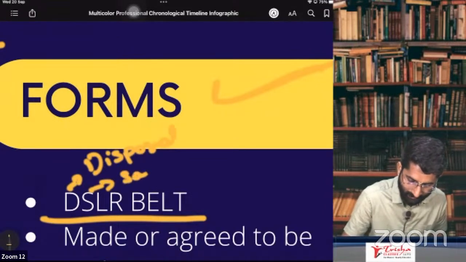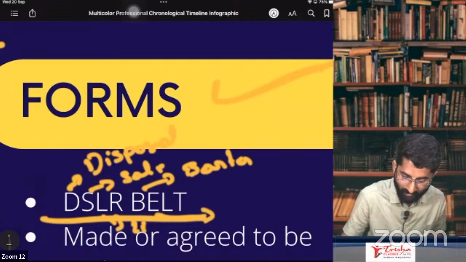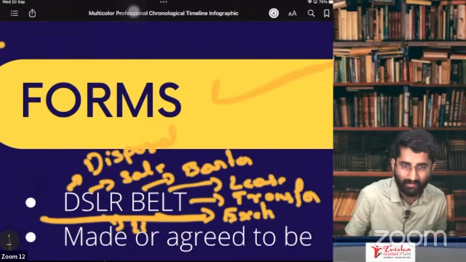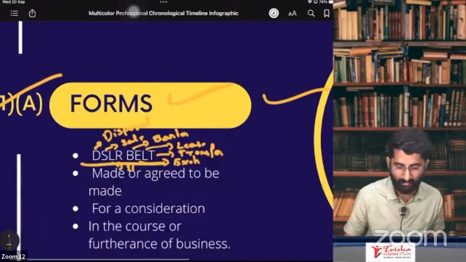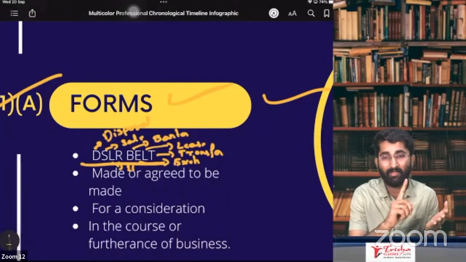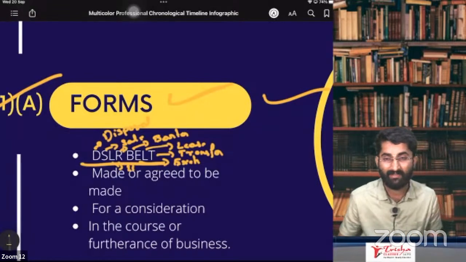S for sale. L for license. B for barter. E for exchange. L for lease. T for transfer. Okay, you are getting this, people? So what is DSLR belt, sir? Disposal, sale, it can be license, it can be rental. Sorry, R stands for rental.